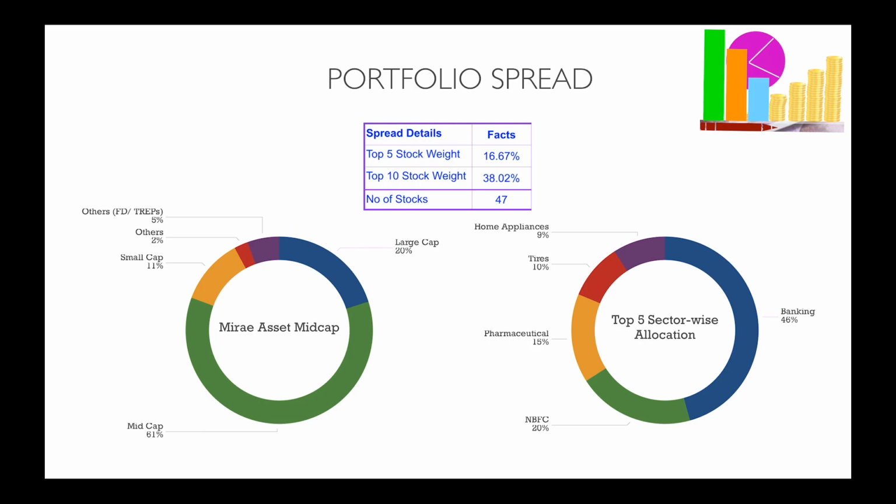Non-banking financial corporations account for 20%, pharmaceutical is the next one at 15%. The tire sector is at 10%, while home appliances is at 9%. The top three sectors, banking, pharmaceuticals, and non-banking financial corporations, are quite stable. Hence, the fund volatility may not be a concern right now.